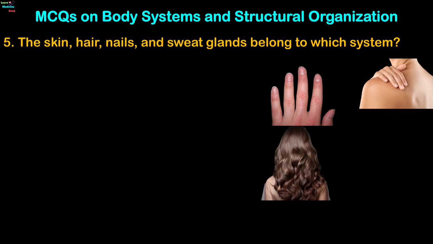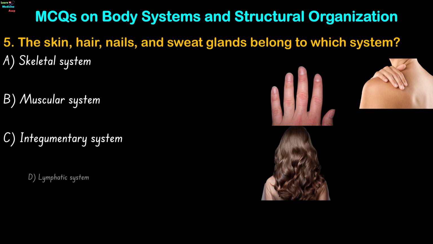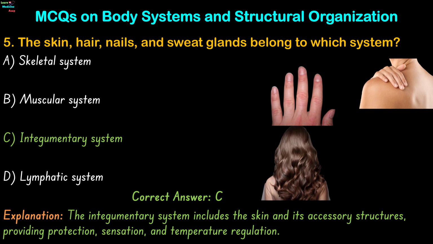Question 5. The skin, hair, nails, and sweat glands belong to which system? Skeletal system, muscular system, integumentary system, or lymphatic system? The correct answer is option C. The integumentary system includes the skin and its accessory structures, providing protection, sensation, and temperature regulation.